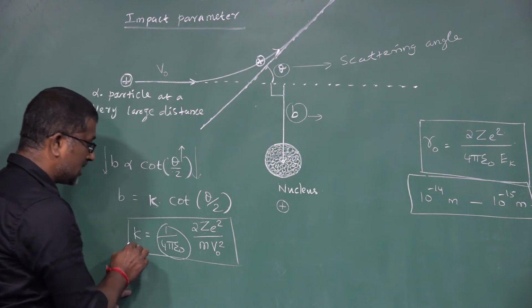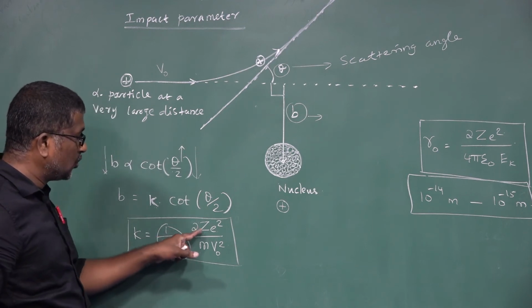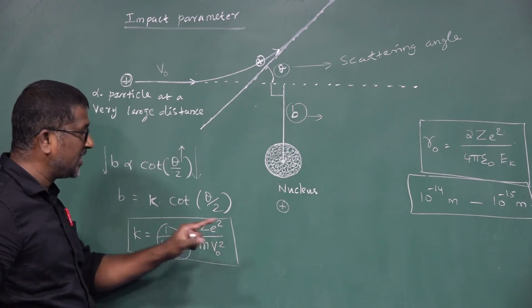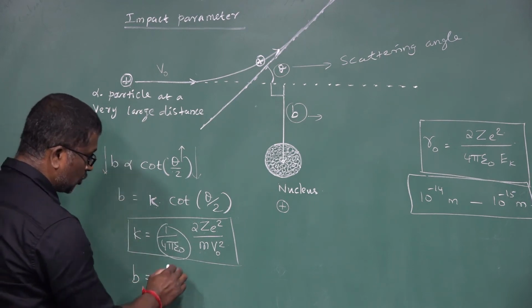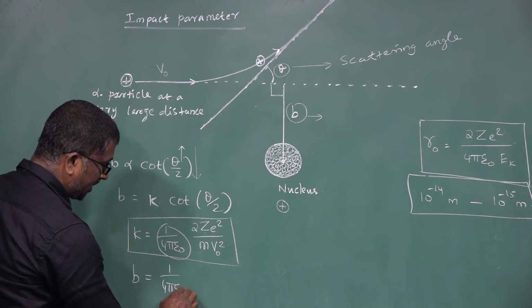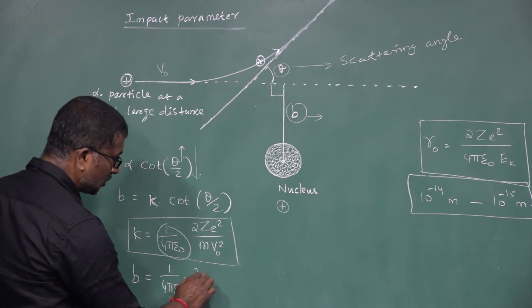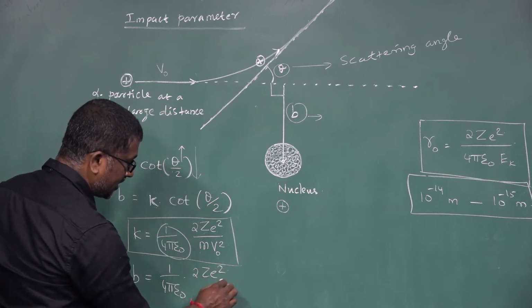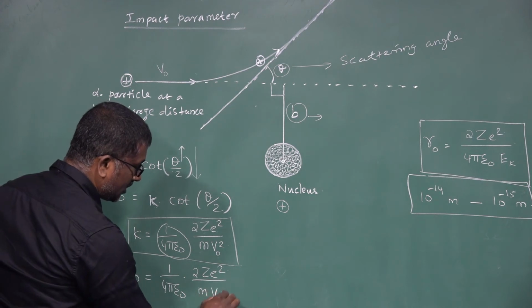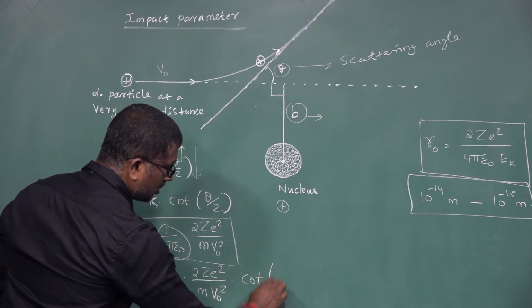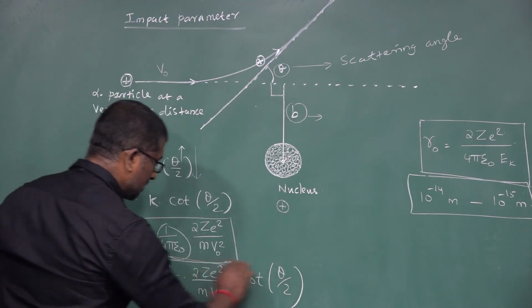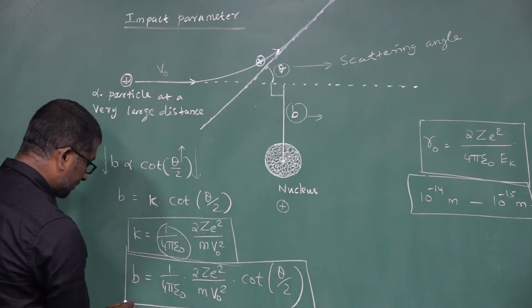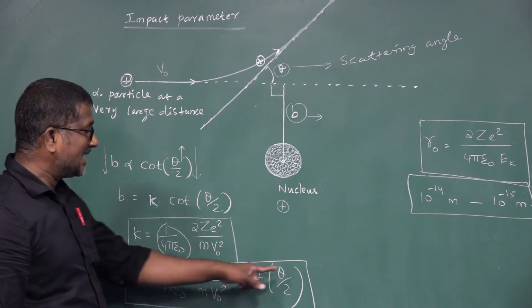It is given by the relation 1 by 4 pi epsilon naught 2 Z E square divided by m V naught square. Right? Therefore, impact parameter B is equal to 1 divided by 4 pi epsilon naught 2 Z E square divided by m V naught square into cot of theta divided by 2. Right? So this is the relation between impact parameter and scattering angle.